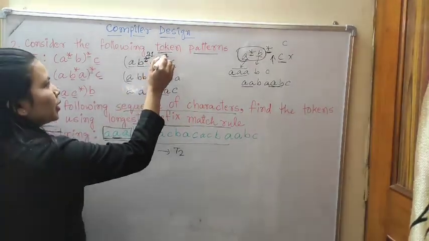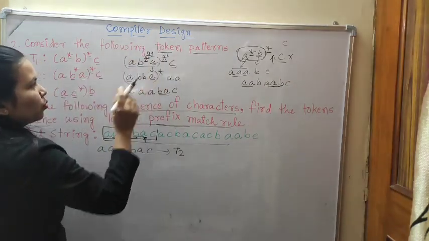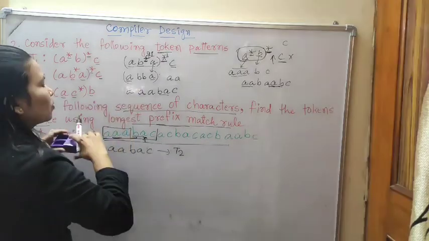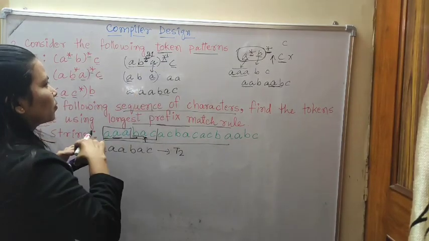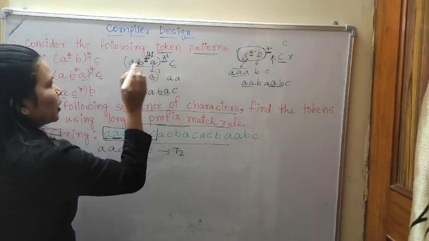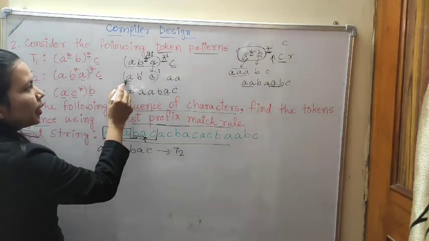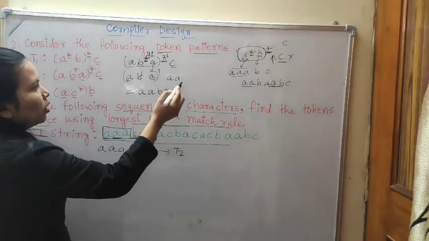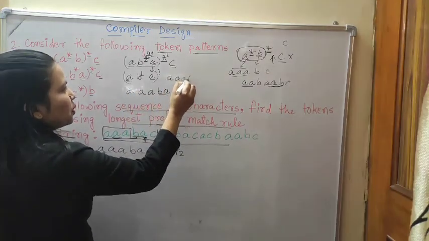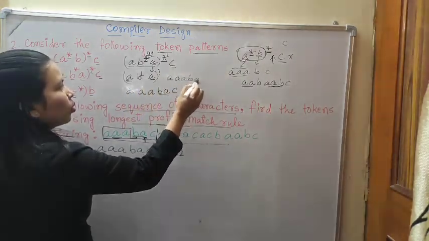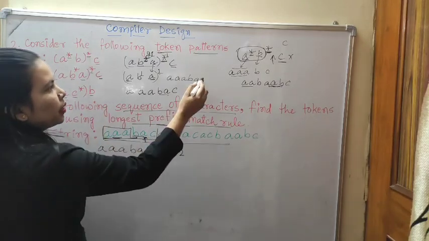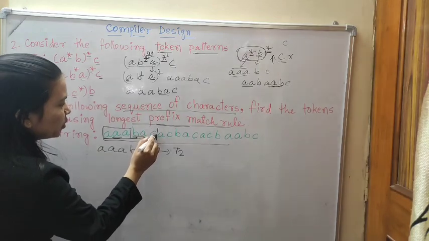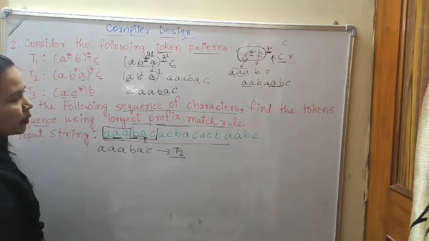And now I am taking here 1, and here also 1. So then again A will come, B's power I am taking now 1. So then A, B, A, 1 times. And then C will come. So this part will be generated by token pattern 2.